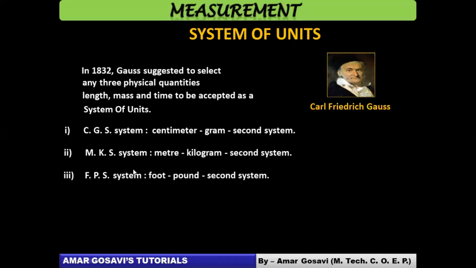Then comes a system called the FPS system. FPS full form is foot, pound, second system. That means the length will be measured in feet, the mass will be measured in pound, and the time will be measured in second. This was the system which Britishers adopted.